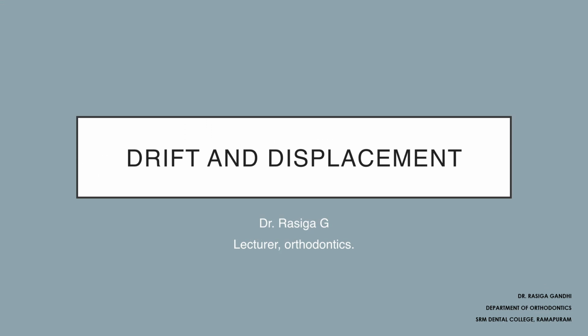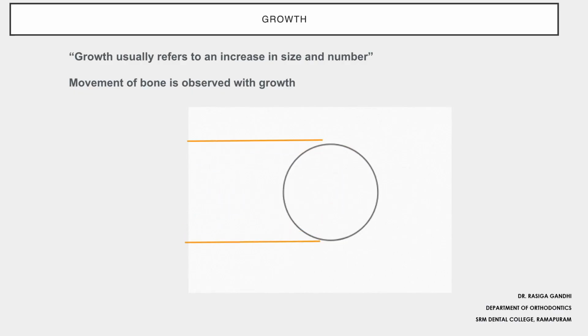Hi all, today we are going to see one of the important concepts in postnatal growth of craniofacial structures, which is the movement of bone, called drift and displacement. Growth is usually an increase in size, and when there is this increase in size, movement of bone is observed along with the growth. These skeletal movements of growth can be primarily classified into drift and displacement.